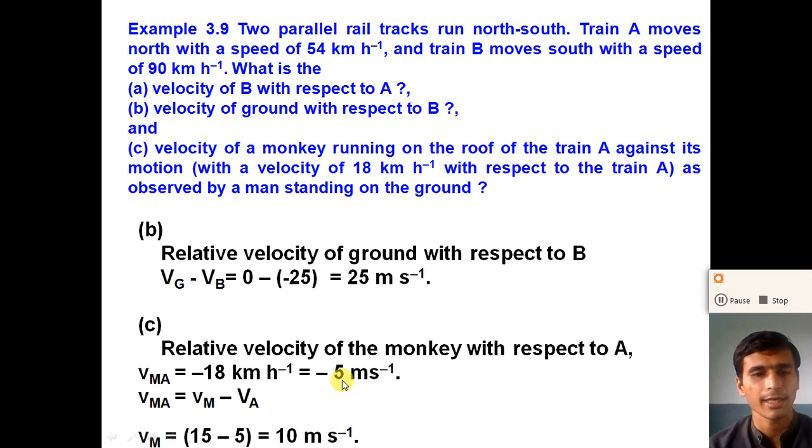So from the formula, the relative velocity of the monkey with respect to train A is Vm minus Va, where Vm is the velocity of the monkey observed by the person standing on the ground. So Vm is equal to Vma plus Va. 15 minus 5, we get 10 meter per second.